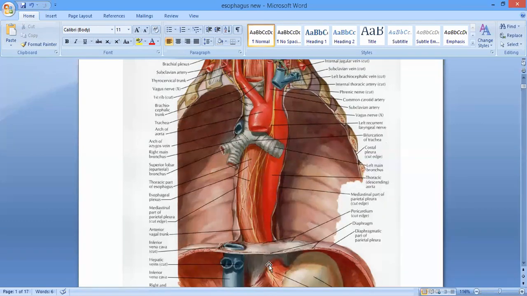This smaller part, this is called what? This is the abdominal part. So we are going to divide the esophagus into the cervical part here above the suprasternal notch, and then the thoracic part from the suprasternal notch up to the opening in the diaphragm, and then the abdominal part from the opening in the diaphragm up to the entrance into the upper end of the stomach. Is it clear? So we have got the three parts.